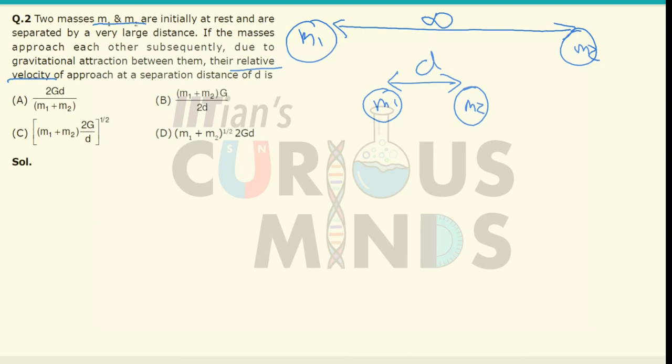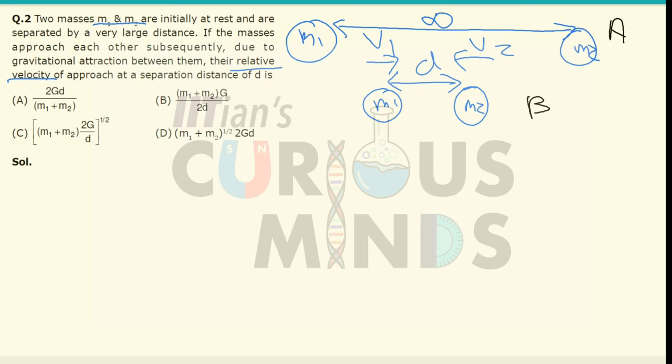Now we have to find out, when their distance is equal to d, the velocity of m1, which will be in the right hand side direction, v1, and of m2 in the left hand side direction, v2. So first of all, when they were at infinity, let this be position a, and let this be position b when they are at this distance.